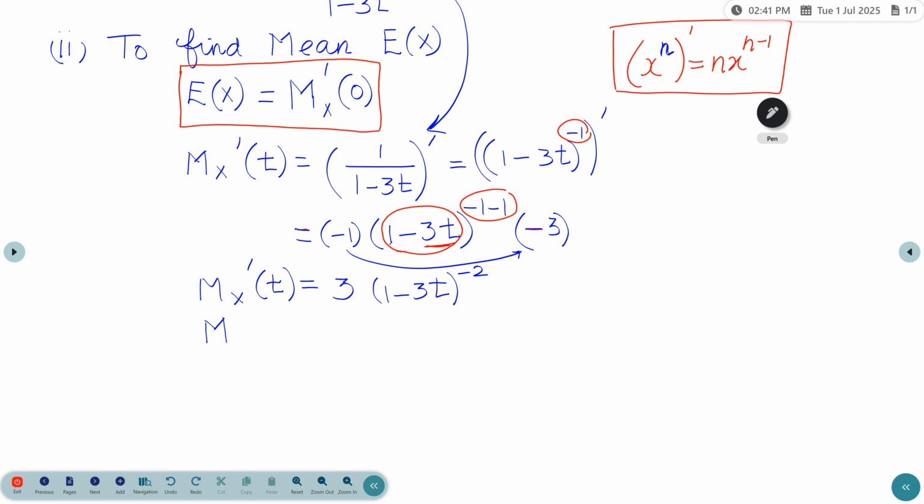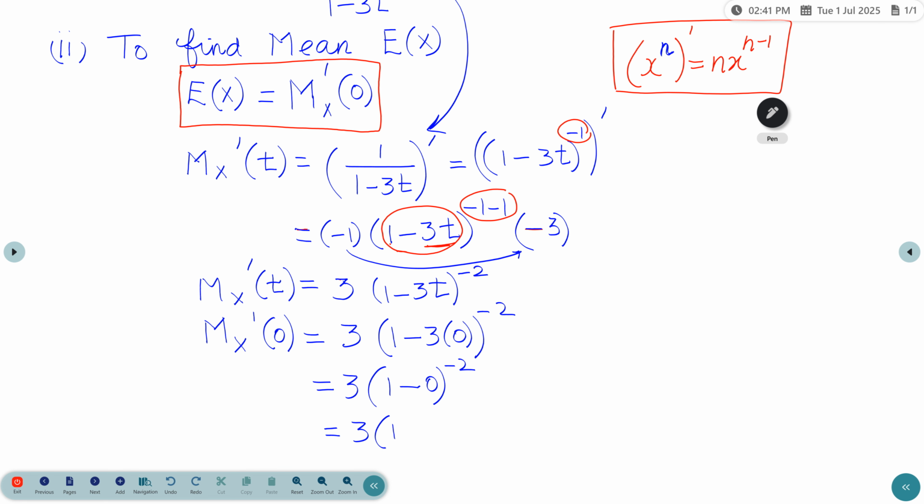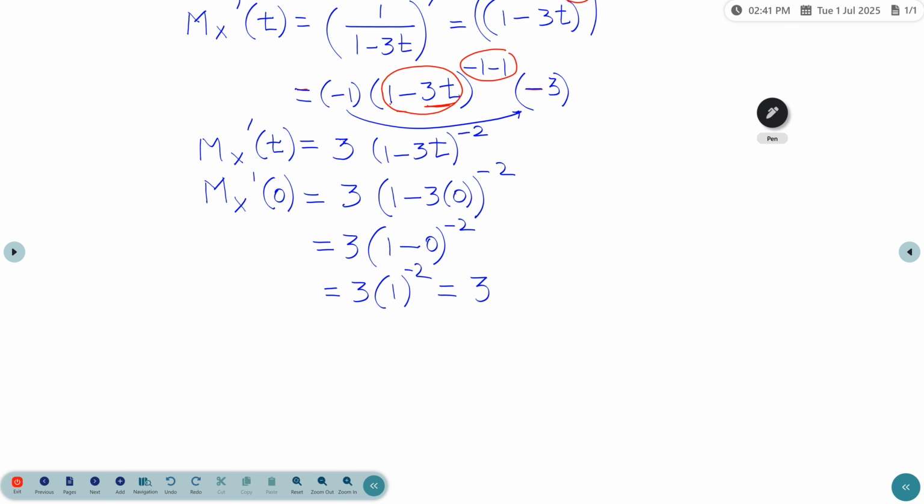So we need M_X dash at point 0. That means wherever t appears, we substitute t equal to 0. That is 3 into (1 minus 3 into 0) whole power minus 2, which is 3 into 1 power minus 2. So this is equal to 3. So the E of x value here is 3.